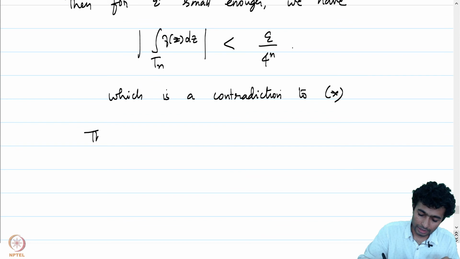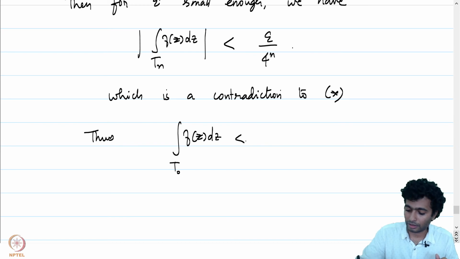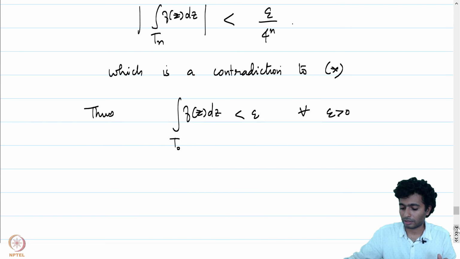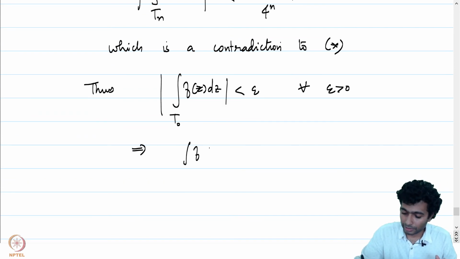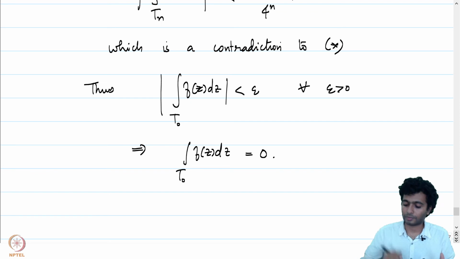Thus, the absolute value of the integral of f of z dz over T0 is less than epsilon for all epsilon positive. In particular, this tells us that the absolute value is equal to 0, and hence the integral itself is equal to 0.